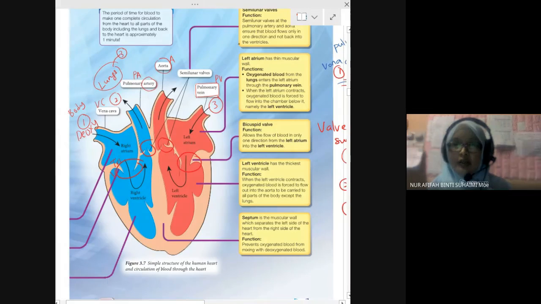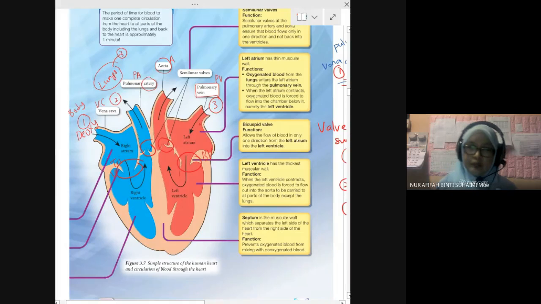Okay, from the lungs, oxygenated blood enters the pulmonary vein into the left atrium, and we have a bicuspid valve here to allow the flow of blood into the left ventricle and then close it. Dia tak nak bagi blood to return back to the atrium. That's why we have valve. Okay, the blood flows through the bicuspid valve and enters the aorta to be pumped up to the whole body.